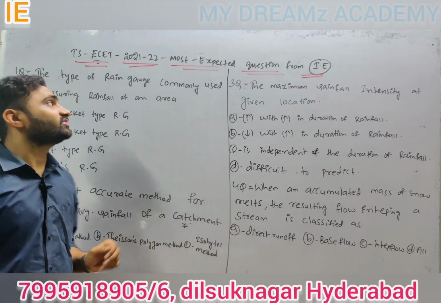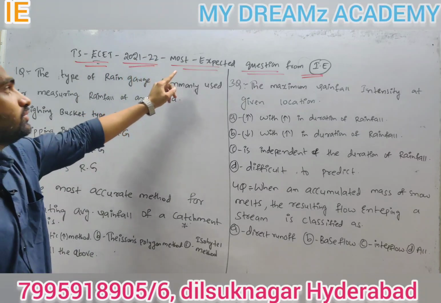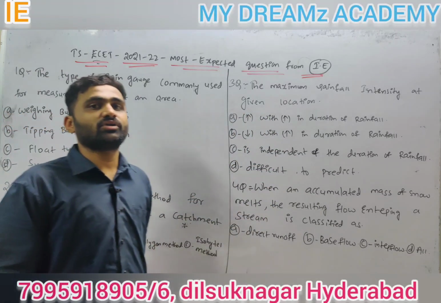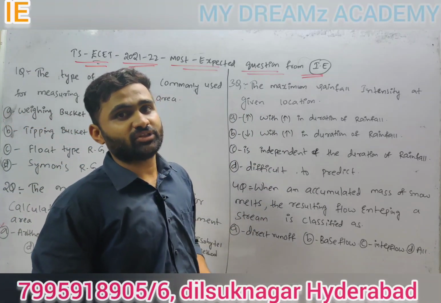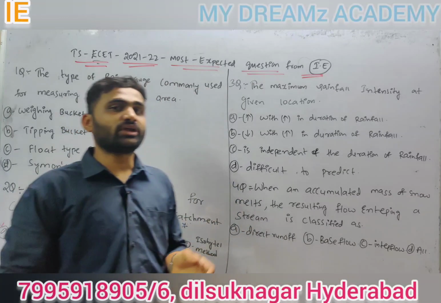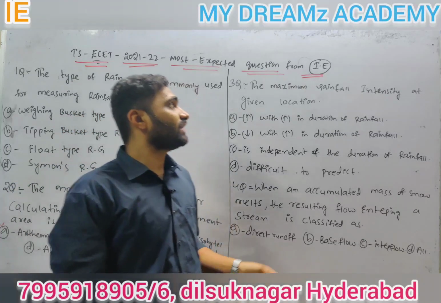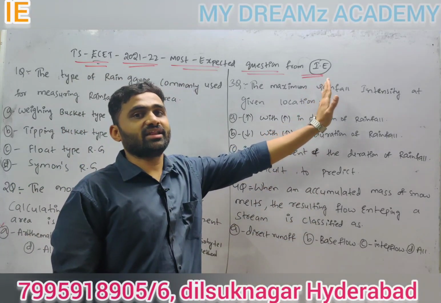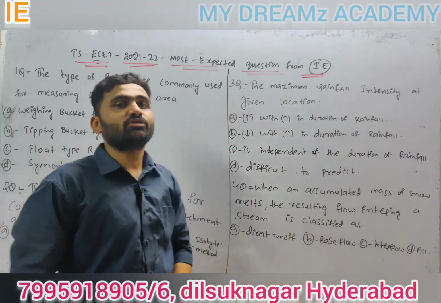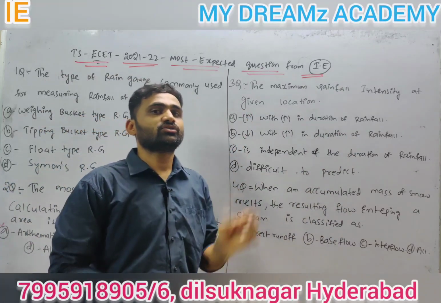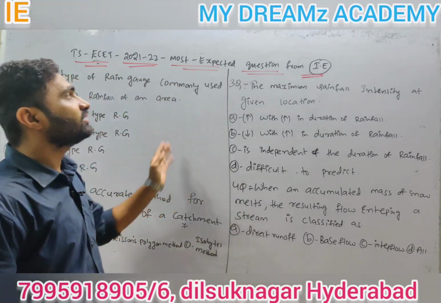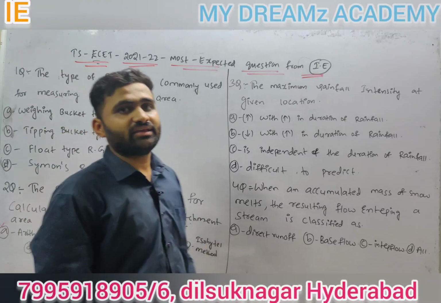Today we are going to discuss TSE Set 21-22 most expected questions from Irrigation Engineering. In the last video we discussed the most expected questions from BMCP. I forgot to tell one point: you will get nearly 8 to 10 marks from BMCP. In the last year's ESET 21 question paper, you got 12 marks from the Irrigation Engineering subject. So Irrigation Engineering plays a very crucial role in the ESET examination. Here are some of the most expected questions from Irrigation Engineering.